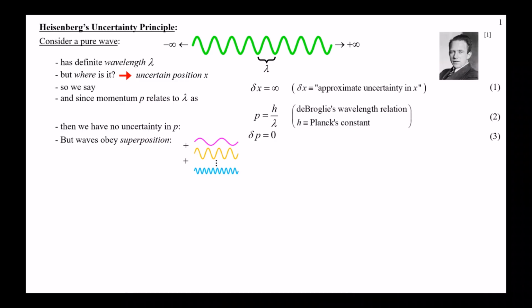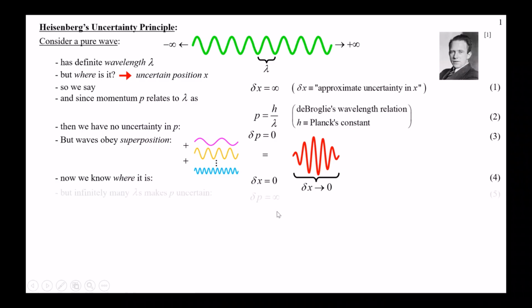All right, but waves obey superposition, so we can add many of them together, right? So many different frequencies, many different amplitudes. If we add just the right combination up, we can get this localization effect where it goes to zero everywhere except one little local area. And this is basically the simple idea of what a particle is. Now we know approximately where it is, so our uncertainty in x goes to zero. Once it gets sharp enough, small enough, our uncertainty is approaching zero.